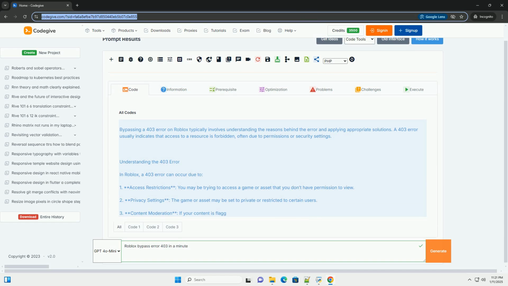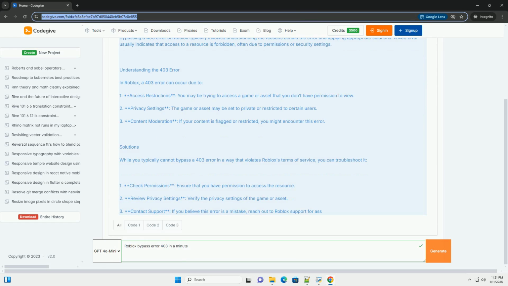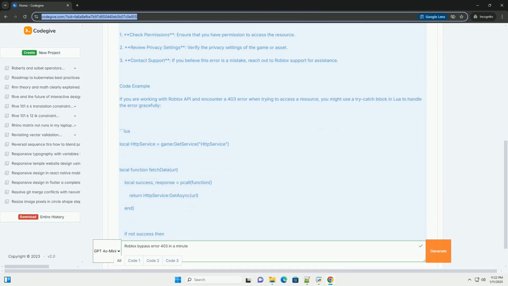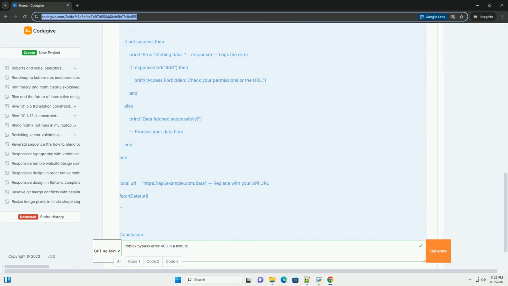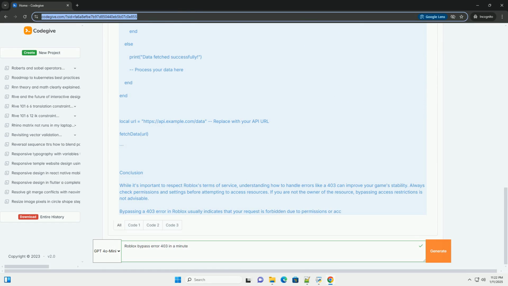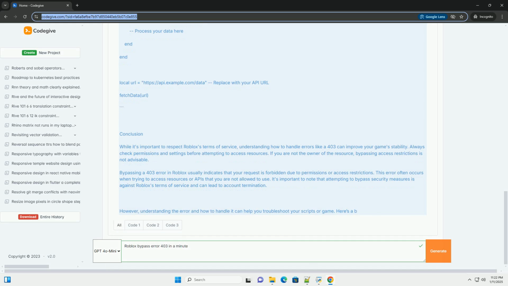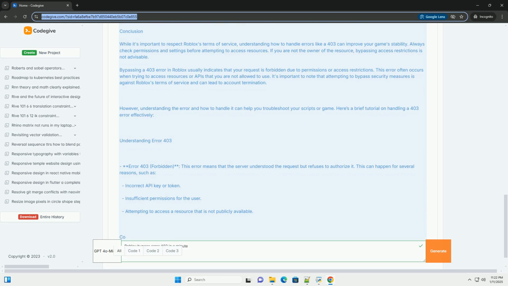Bypassing a 403 error on Roblox typically involves understanding the reasons behind the error and applying appropriate solutions. A 403 error usually indicates that access to a resource is forbidden, often due to permissions or security settings. Understanding the 403 error. In Roblox, a 403 error can occur due to 1.